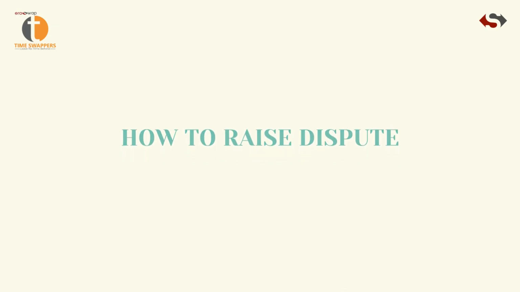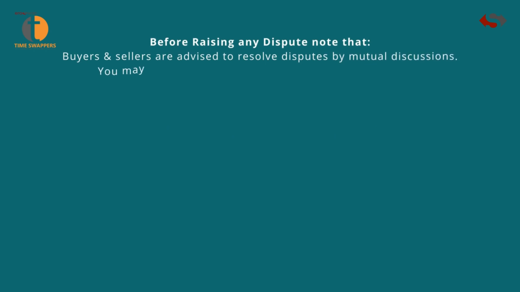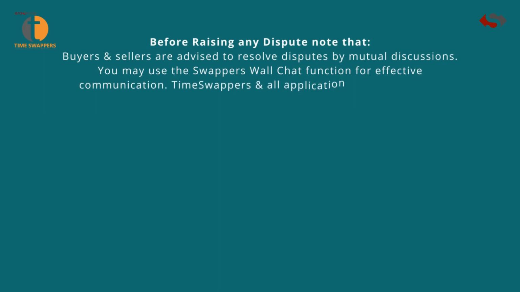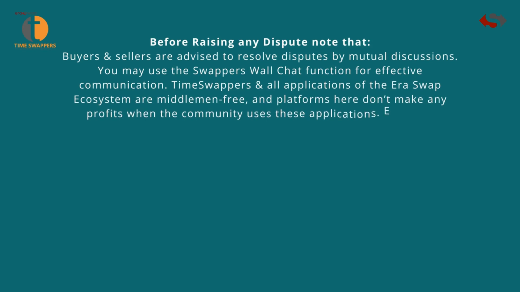How to raise a dispute. Before raising any dispute, note that buyers and sellers are advised to resolve disputes by mutual discussions. You may use the Swappers Wall chat function for effective communication. TimeSwappers and all applications of the Eraswap ecosystem are middlemen free, and platforms here don't make any profits when the community uses these applications.